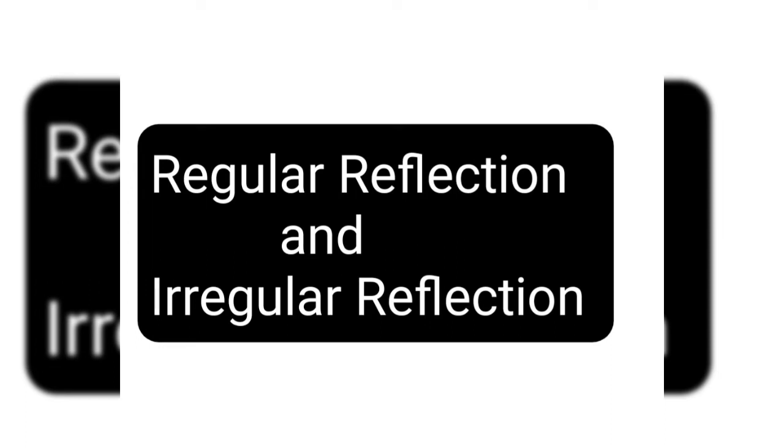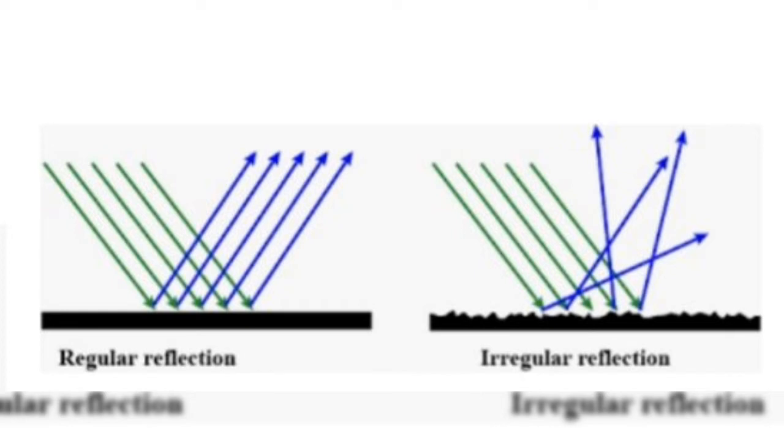There are two types of reflection: regular reflection and irregular reflection. In regular reflection of light, a parallel beam of incident light is reflected as a parallel beam in one direction. Regular reflection occurs from smooth surfaces like a plane mirror. In irregular reflection, a beam of light is reflected in all directions, not in a particular direction. Irregular reflection occurs from rough or irregular surfaces like paper, cardboard, and chalk.